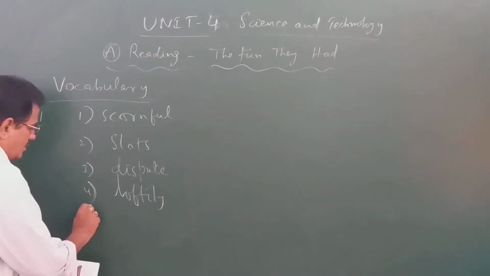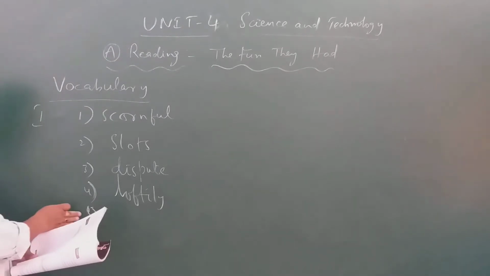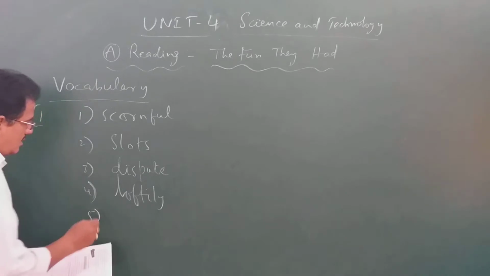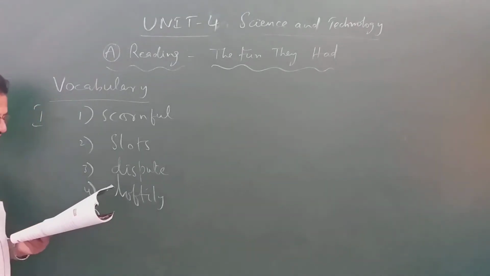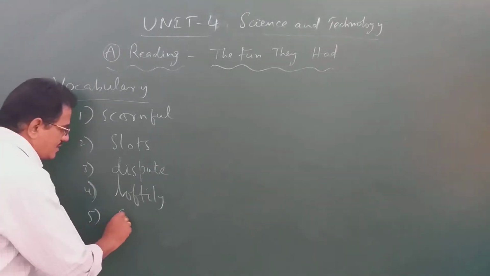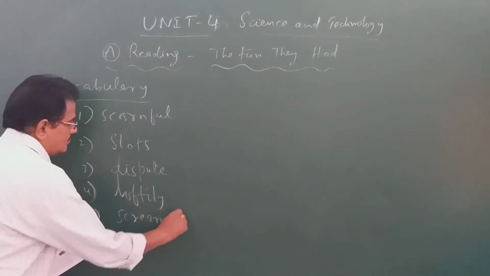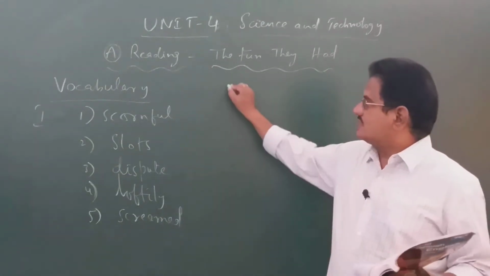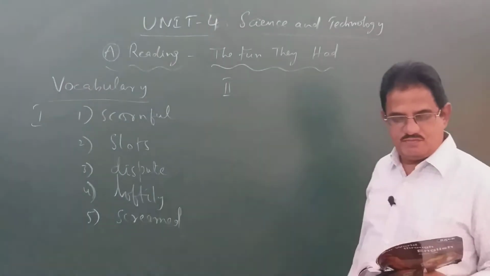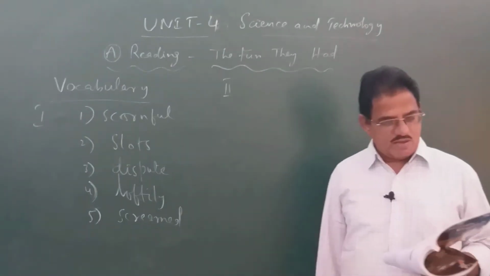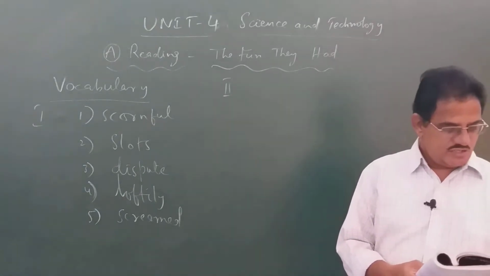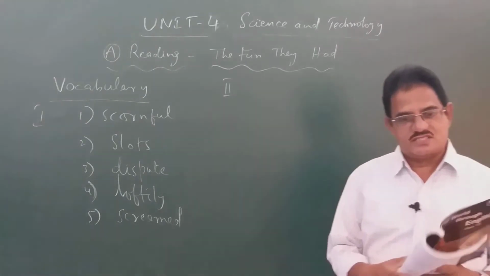Number 5, all the boys dash when they saw a snake in their classroom. Screamed. So these are the answers, the words that you have to fill in each and every blank there. In the second question, under the same topic vocabulary, pick out the opposites for the following words of the story and use them in your own sentences.